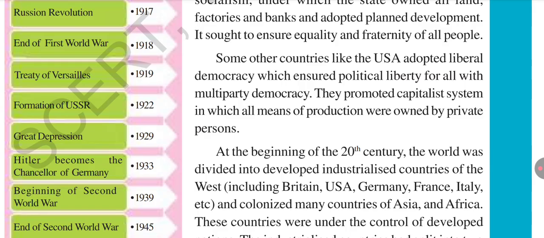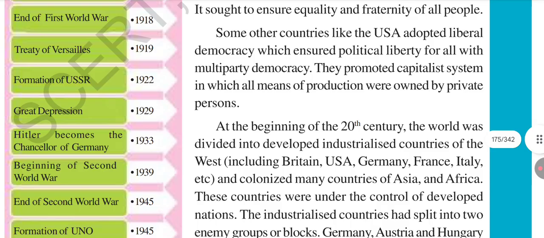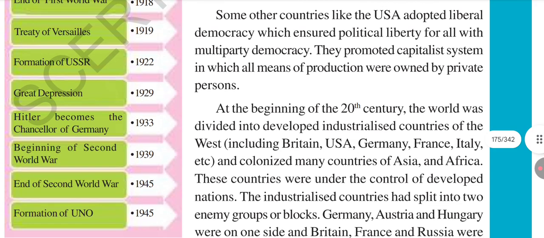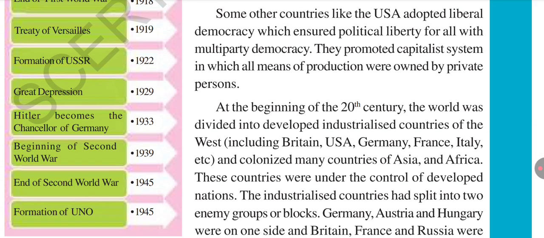At the beginning of the 20th century, the world's industrial countries were divided into west and east. The west includes Britain, USA, Germany, France, Italy, and Russia. These are the industrial countries. The colonized countries were the Asian and African countries, which were under the control of developed nations such as the USA, Britain, Germany, France and Russia. Which are the industrial countries? Britain, USA, Germany, France, Italy.